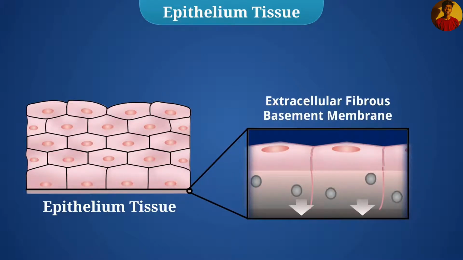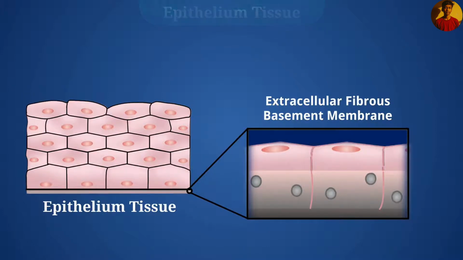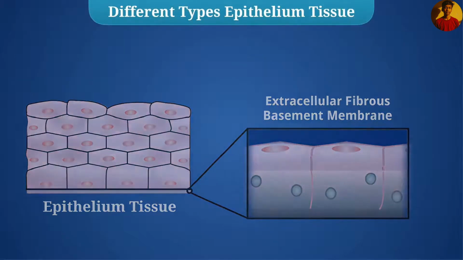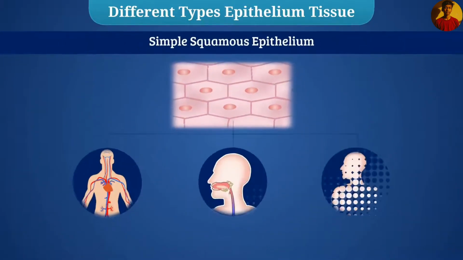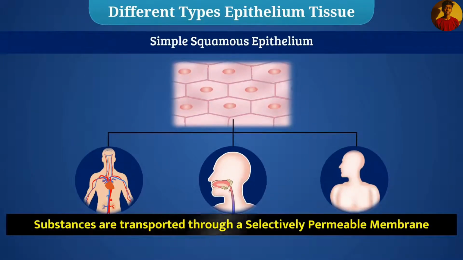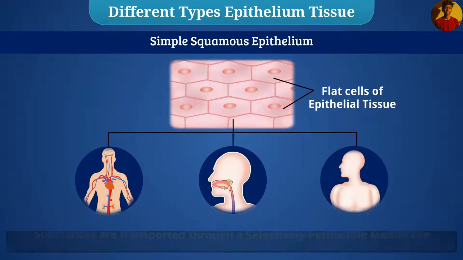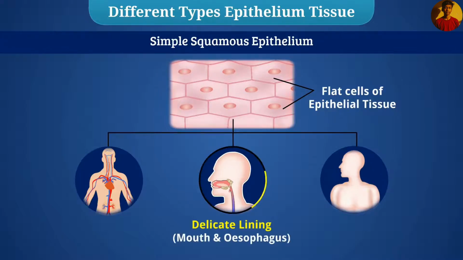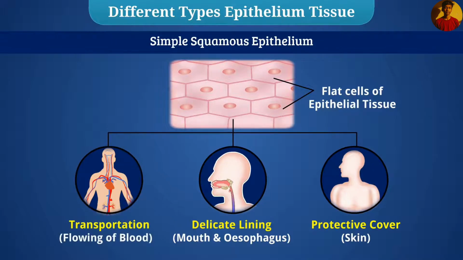On the basis of function performed by epithelium tissue, epithelium has different types of structures. The organs of the body, where substances are transported through a selectively permeable membrane, have flat cells of epithelial tissue present. These are called simple squamous epithelium. It is very flat and delicate, that's why it forms a delicate lining. Lining of the mouth and esophagus is covered with simple squamous epithelium. This epithelium performs transportation of specific substances.